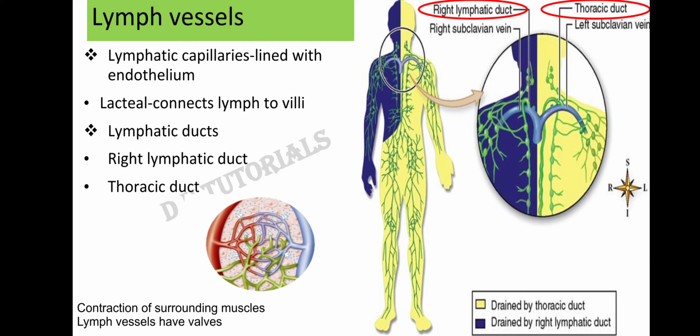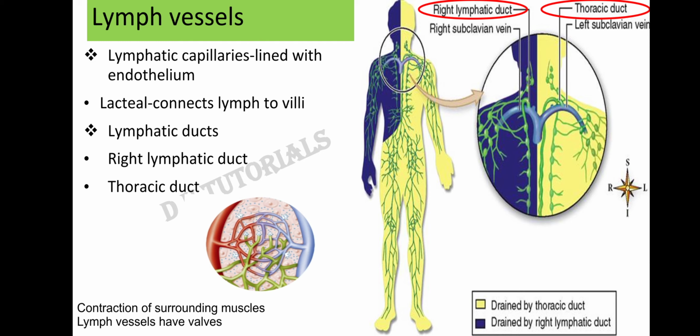First, the lymph moves because of the contraction of the muscles, and the blood in the veins also moves because of the contraction of the muscles. The second similarity is that veins have valves and lymph vessels also have valves. If you look at the diagram, the lymphatic vessels have valves, and the presence of the valve allows the unidirectional movement of the lymph, as was the case with the veins.